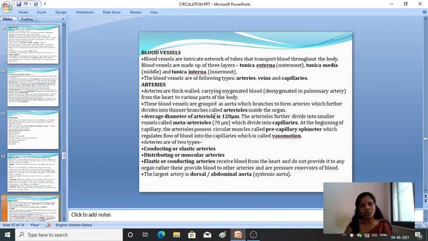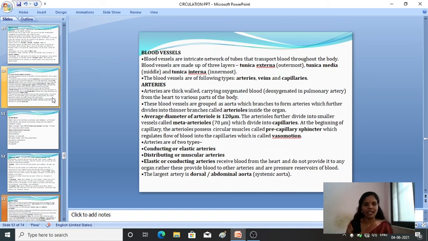So again, blood vessels play a very important role. Blood vessels are the network of tubes that transport the blood throughout the body. Generally the blood vessels act as a pipe connection, just as pipes are connected to the motors and the water is supplied to the tanks. In the same way, heart is like a motor. It will pump the blood and that blood will be supplied to the different parts of the body through the blood vessels.